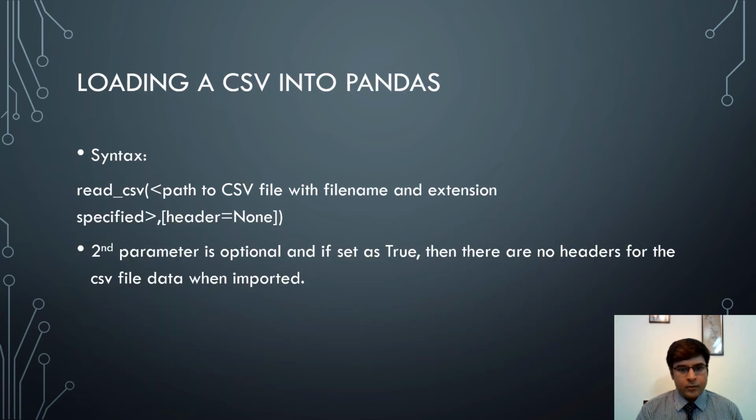Next, we see how we load a CSV into a pandas data frame. So the syntax is read_csv with the path to the CSV with file name and extension specified as the first parameter, and the second parameter can be an optional parameter with header equal to None. If the second parameter is set, then there are no headers for the CSV file data when imported.